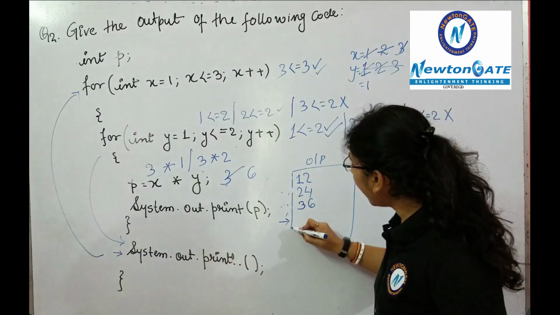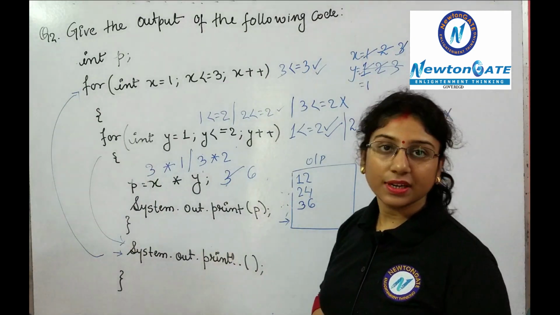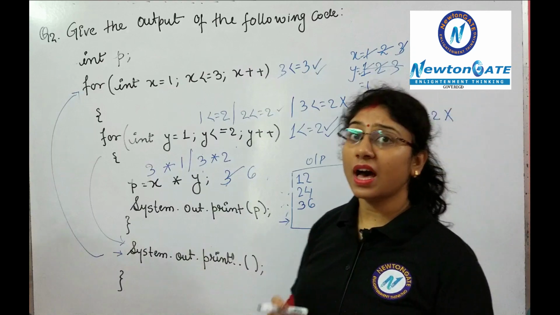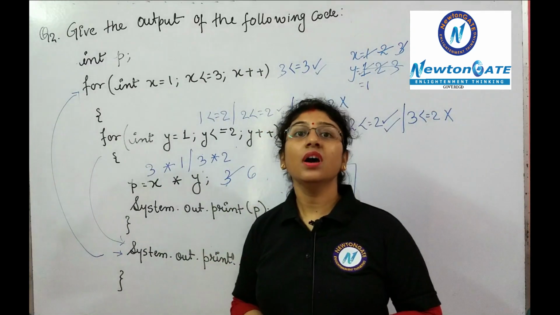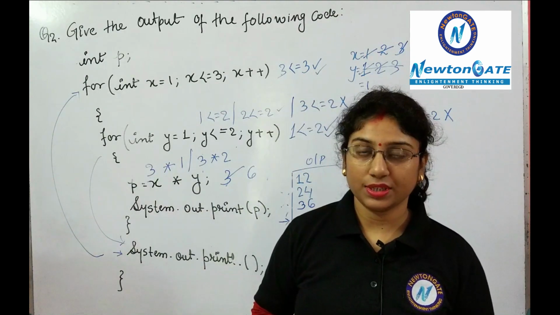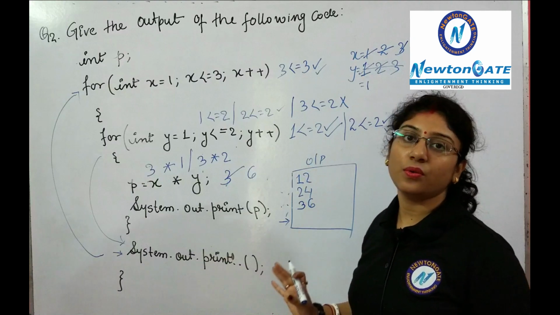So the final output of the following code will be this. Clear? But in the question, if it is asked to show the execution part also, then in that case you have to show the proper execution. Clear? So this is the output of the following code.